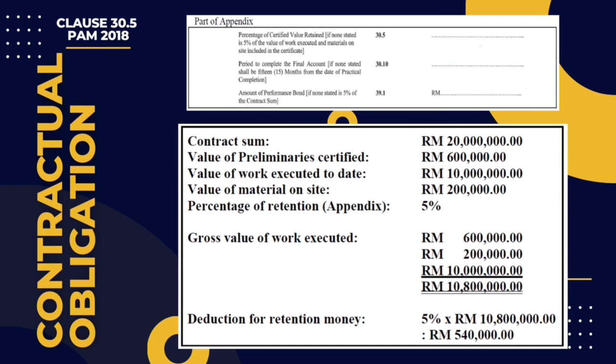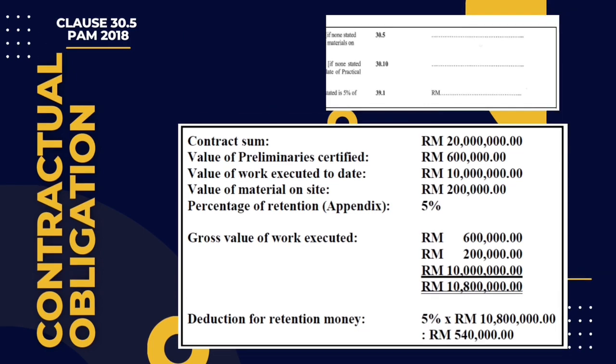Thus, if not stated in the appendix, consider the percentage not exceeding 5% of accumulated value of works and materials on site. An example here shows the deduction of retention money with the given 5% is 540,000 ringgit Malaysia from the calculation of total gross value of work executed.